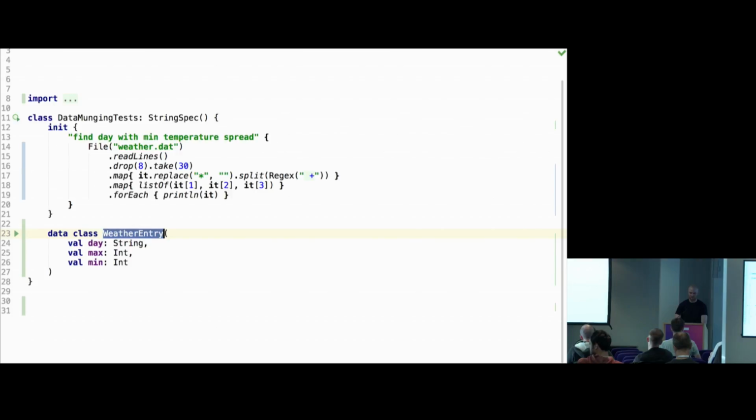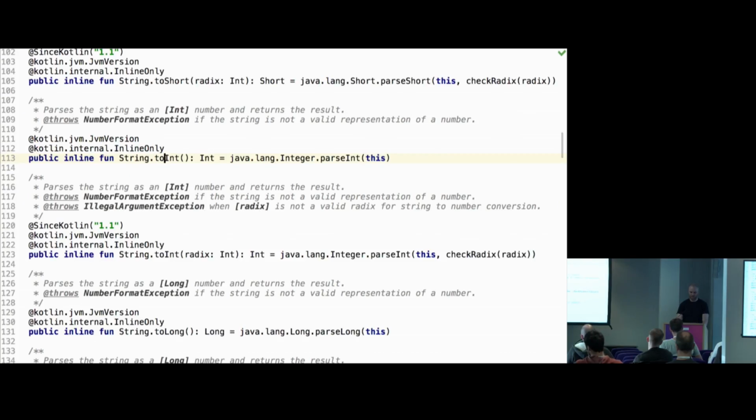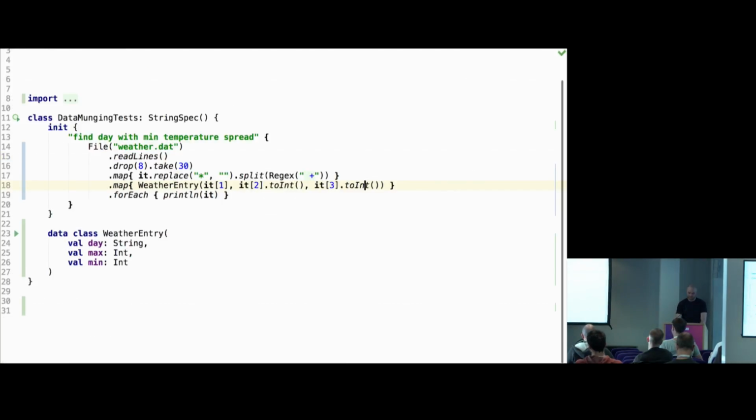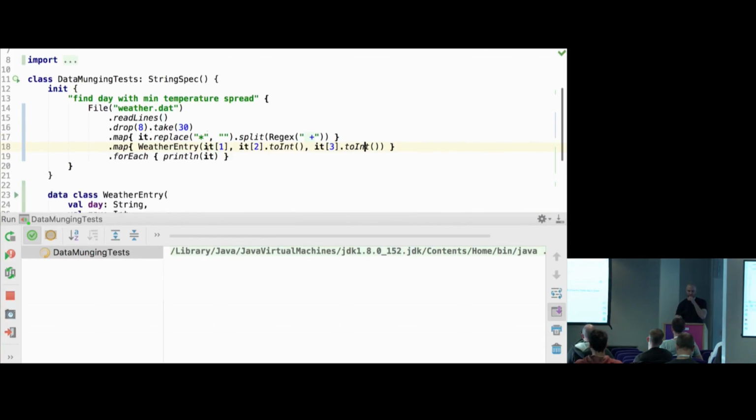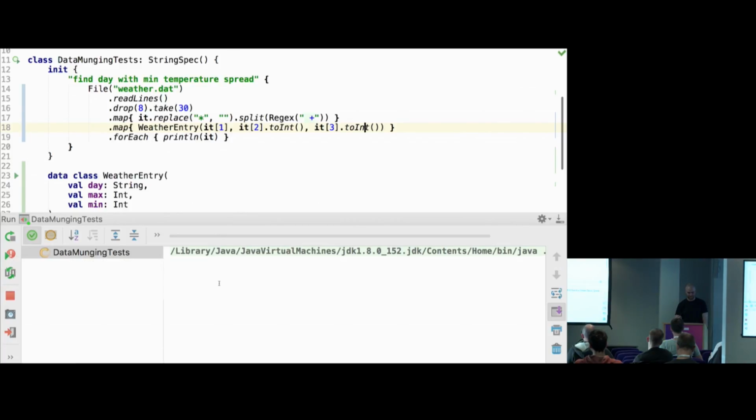So here we can replace this list with that. So here's a tiny problem, that it wants ints. It should be easy to convert like that. We're doing toInt. Once again, this toInt is an extension method in Kotlin, which just does this Java Integer.parseInt. But this time, instead of typing this, we can do toInt. So it looks much nicer to me. So I'm running it again, and now we should expect those weather entries to be printed.